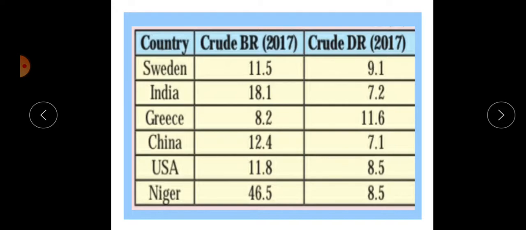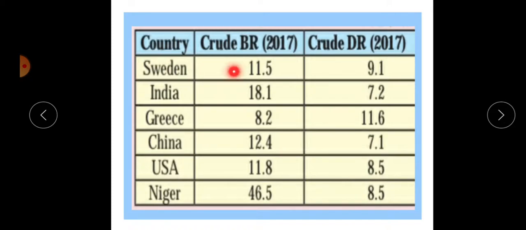Otherwise, we can also say the economic condition of a country affects the birth rate and death rate. If a country is highly developed, then its death rate is low and its birth rate is near to the death rate. But if a country is less developed, then its birth rate is high but its death rate is low.